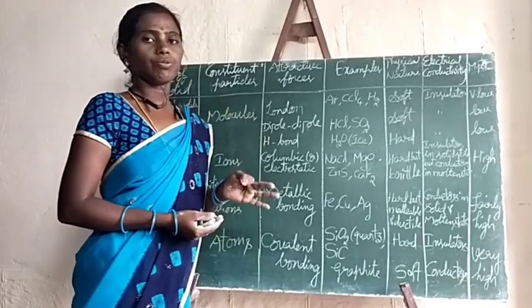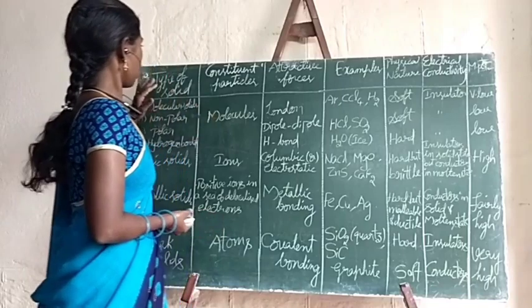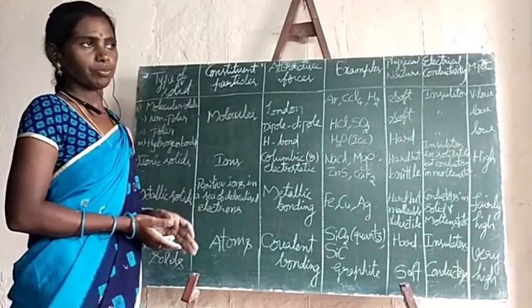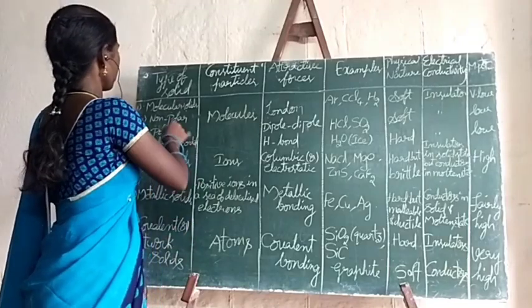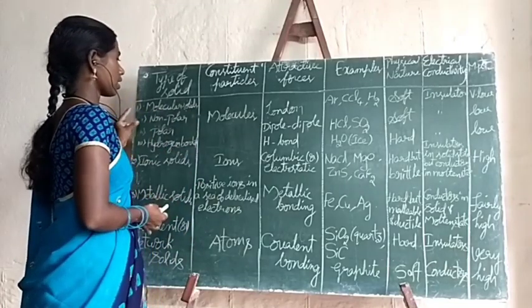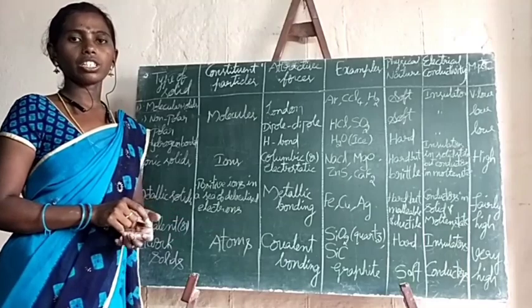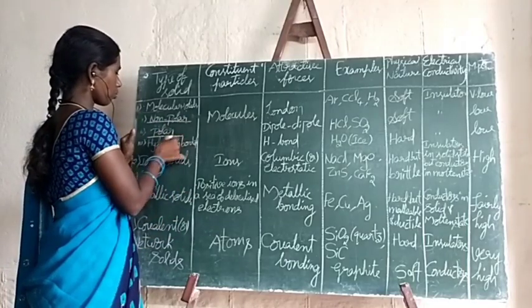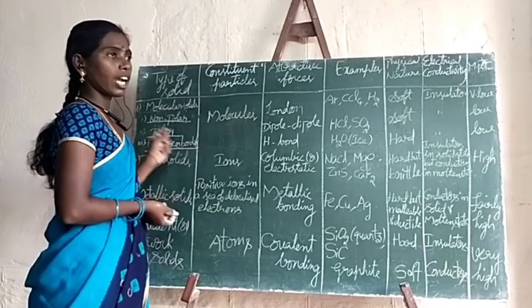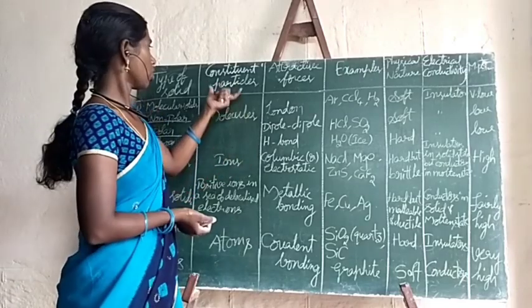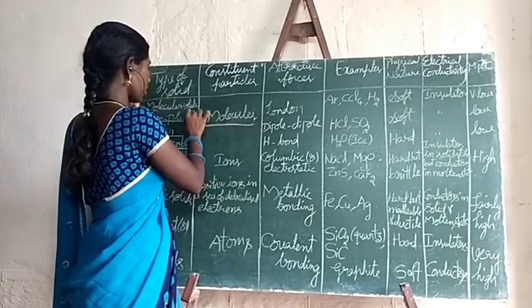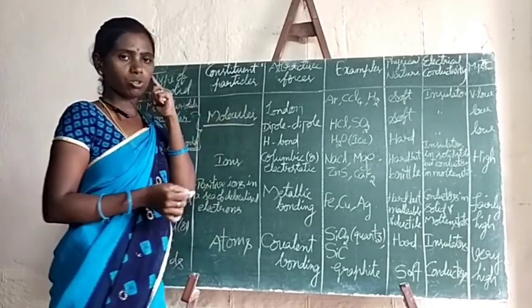So now let us compare all the crystalline solids. See here, the molecular solids. These molecular solids are further classified into 3 types: non-polar molecular solids, polar molecular solids, and hydrogen bonded molecular solids. So what are the constituent particles? The constituent particles for these 3 are nothing but molecules.